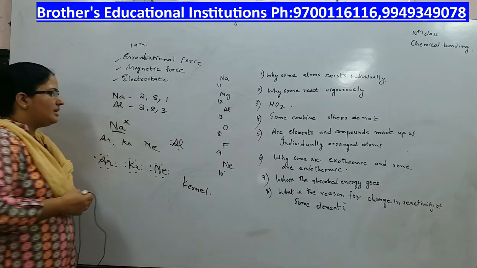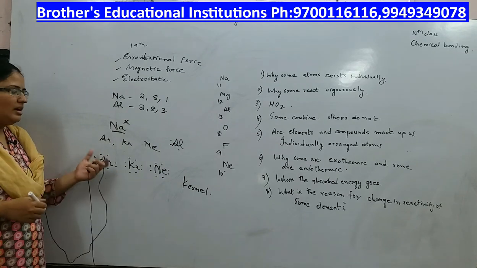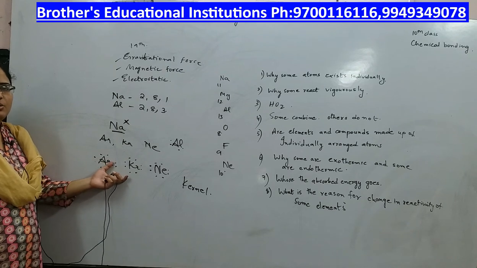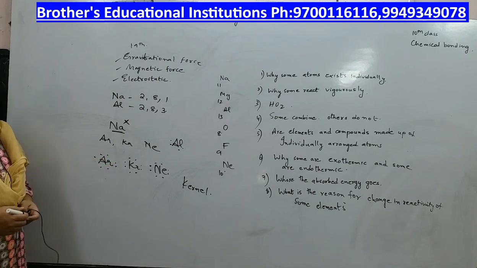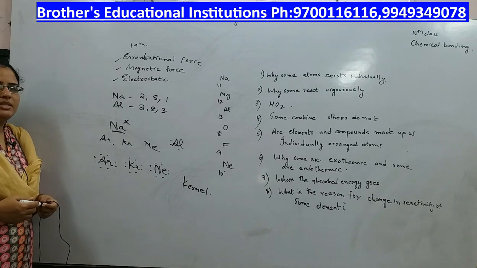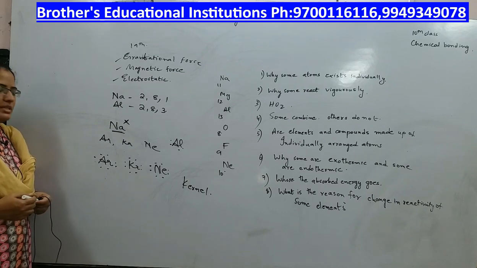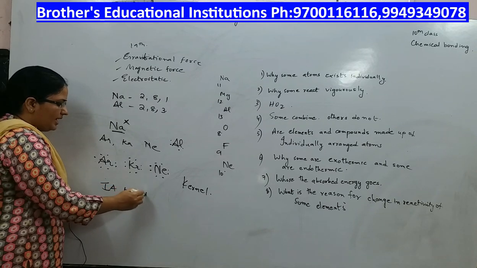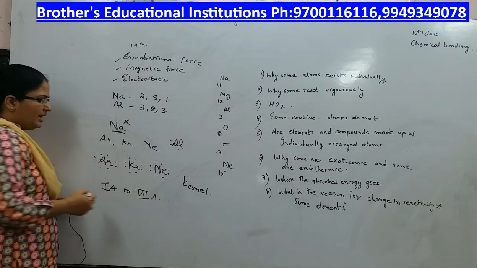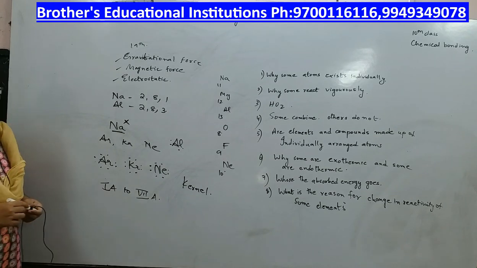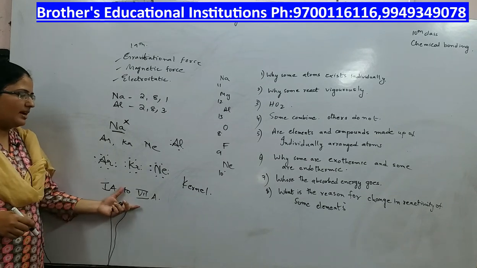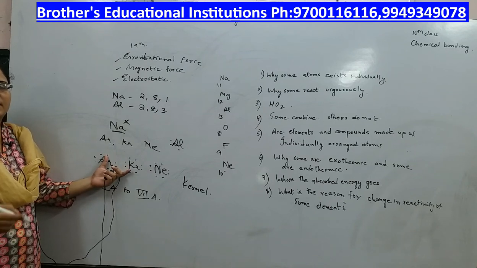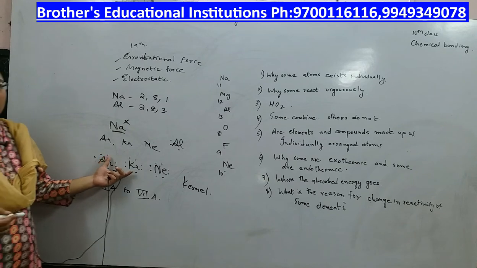So scientists observed the configuration of noble gases to explain the chemical bond formation. The remaining atoms, the main group elements from 1A to 7A, are either gaining electrons, losing electrons or sharing electrons, and they are trying to attain the configuration of noble gases. That is the reason why atoms combine.